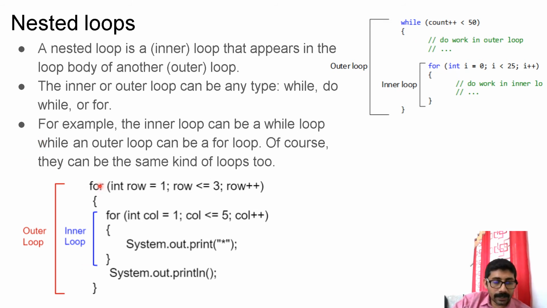See here one example. Outer loop is for loop, inner loop is also for loop. In this example, outer loop is while loop, inner loop is for loop. So that is all allowed.